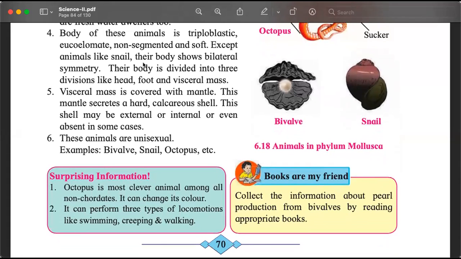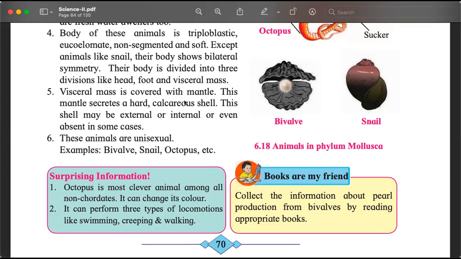Triploblastic, eucoelomate, non-segmented body and soft. But there are exceptions. The exceptions are snail. देखो उनका covering है बाहर का. Their body is divided into 3 divisions like head, foot and the visceral mass.